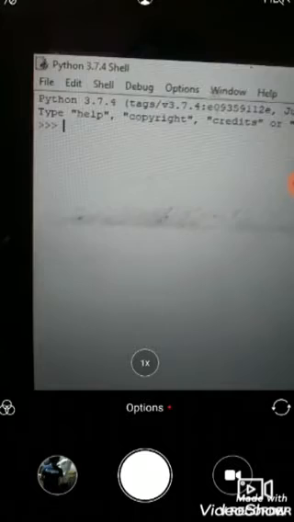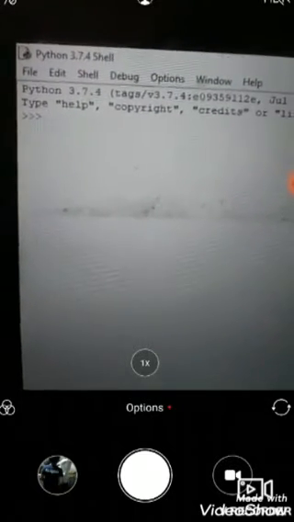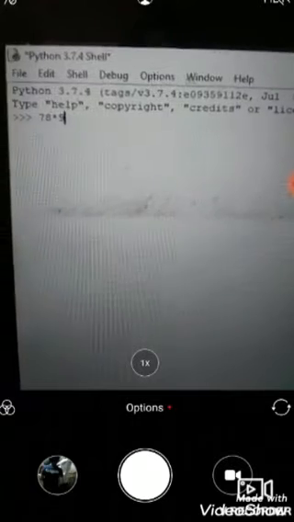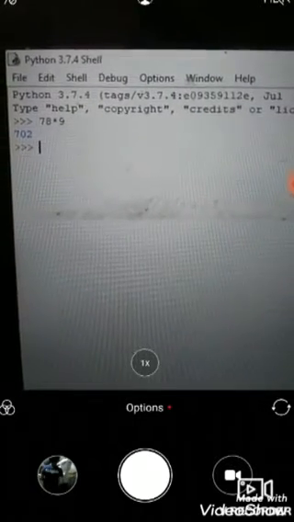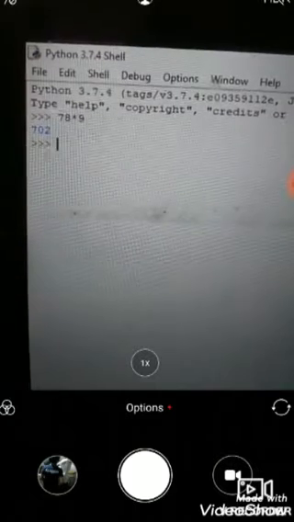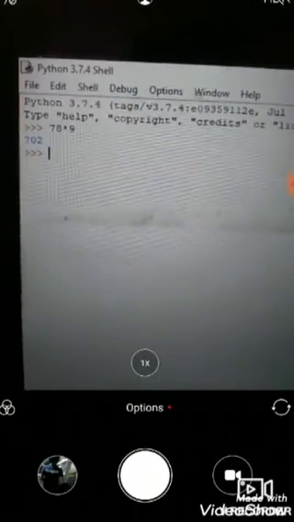So let's type something and watch what happens. Here we write 78 multiplied by 9, and it works like a calculator, multiplying 78 with 9 and giving 702. So this is the interactive mode of Python.